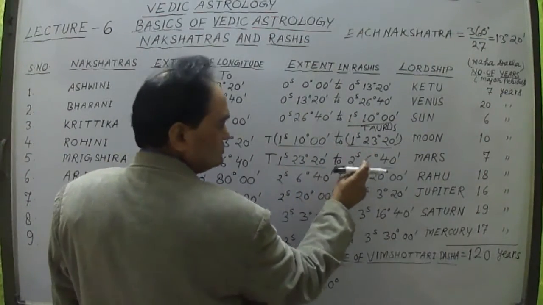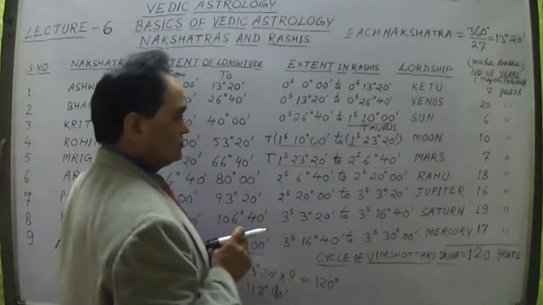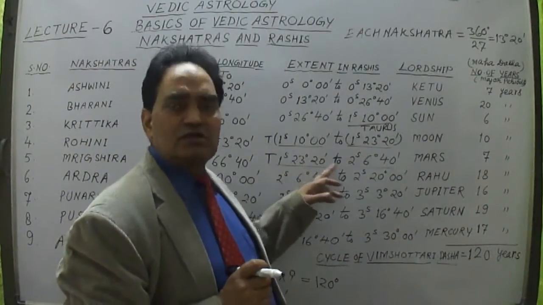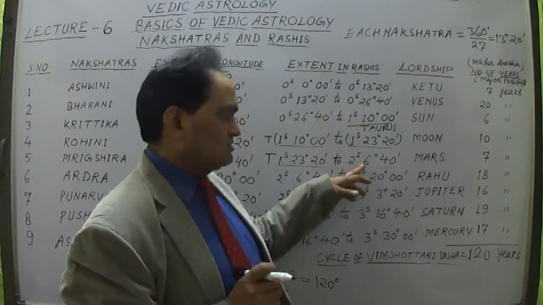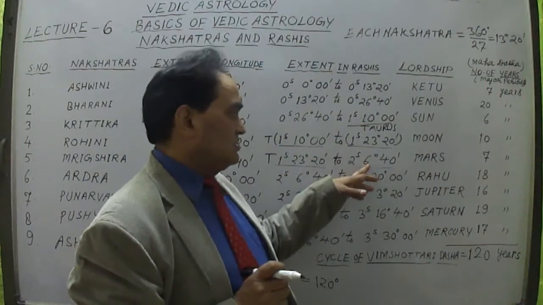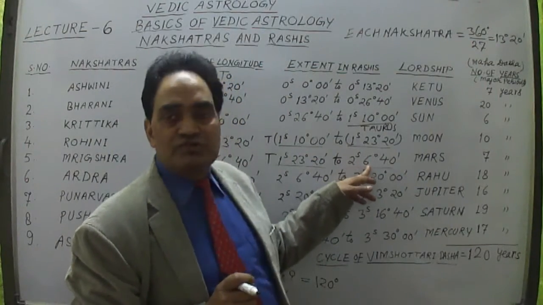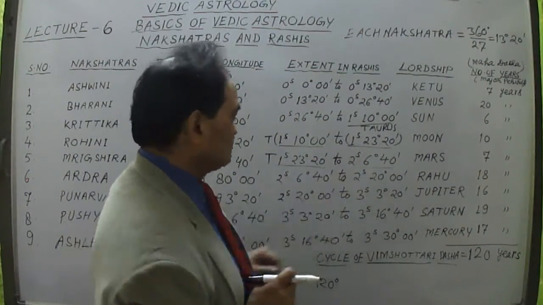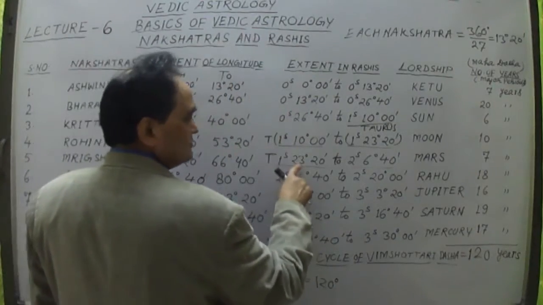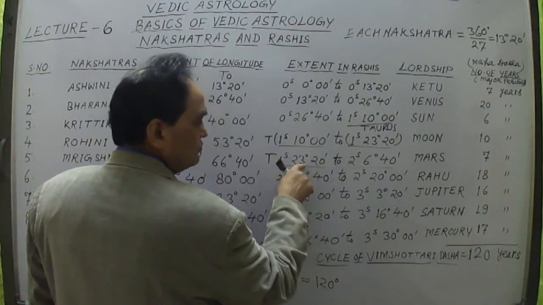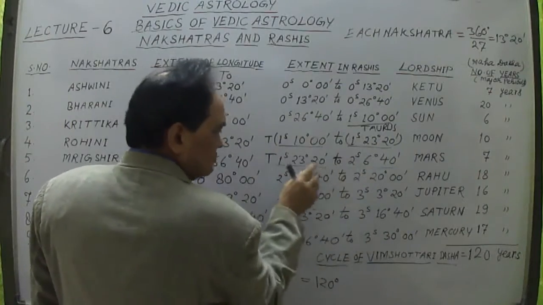Then it starts Rohini Nakshatra. Sorry, the Taurus sign. After that Gemini sign starts. The Nakshatra we are just talking about is what you call the fourth one, Mrigashira Nakshatra. So Mrigashira Nakshatra up to this is 23 degree 20 minutes. This is up to Rohini Nakshatra, and I'm talking about Nakshatra.